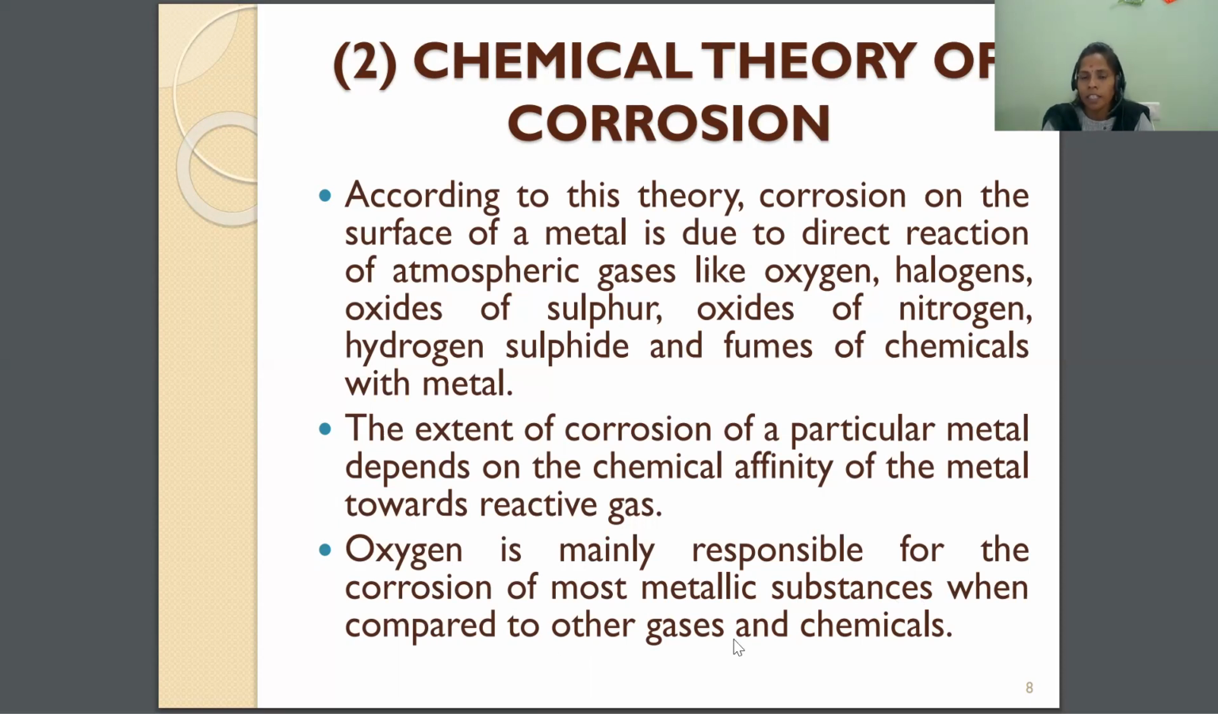Oxygen is mainly responsible for the corrosion of most metallic substances compared to other gases and chemicals. We know that we have many chemicals and many gases in the environment, but among all these gases and chemicals, oxygen is responsible for the corrosion. So oxygen plays an important role in chemical corrosion. Oxygen is mainly responsible for the corrosion of most metallic substances compared to the other gases and chemicals.